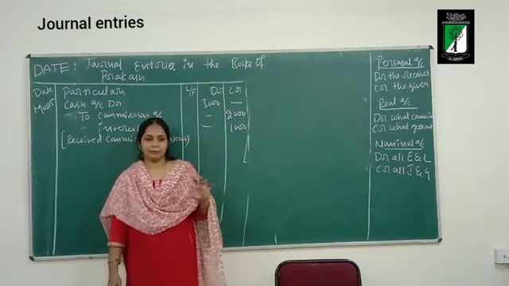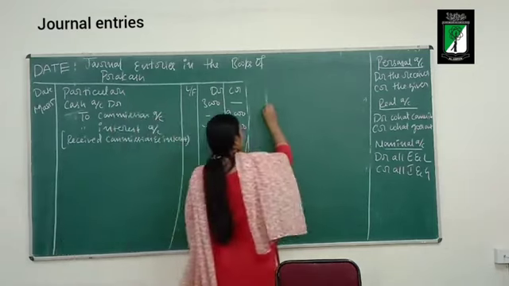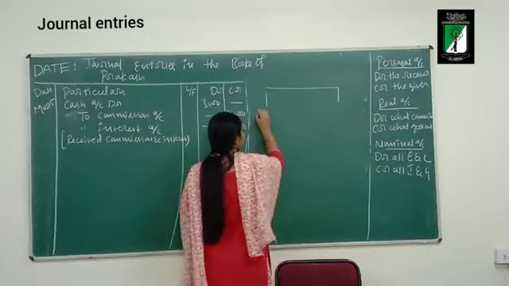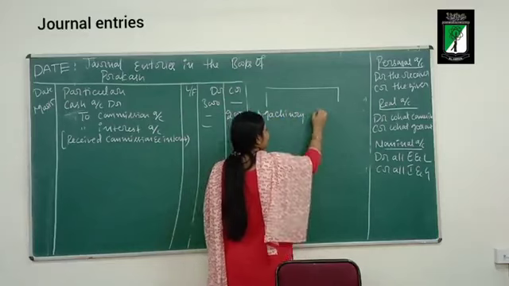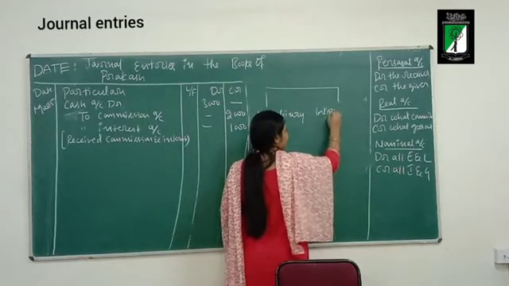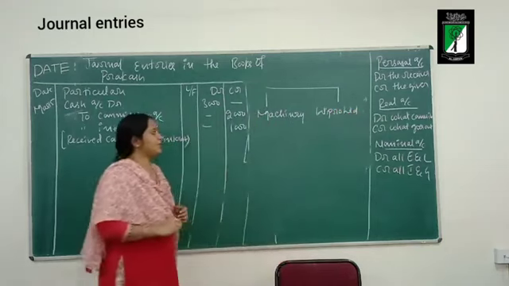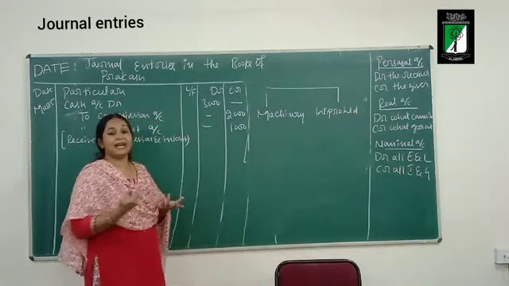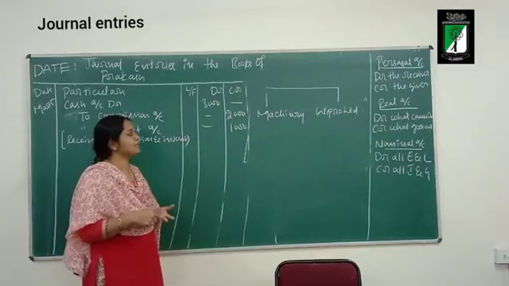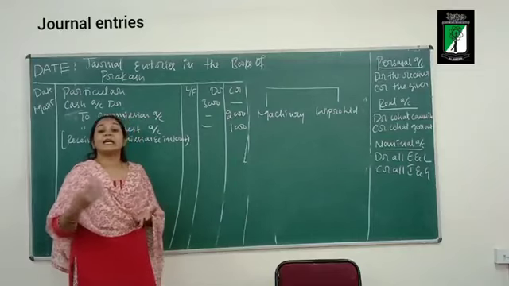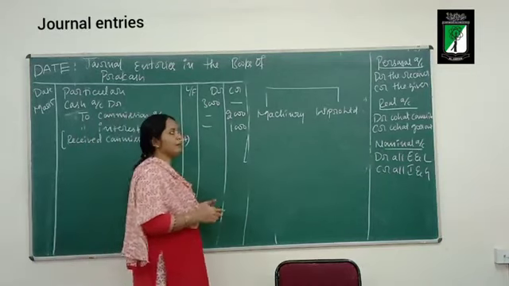The business has purchased a machine from whom? From Wipro Limited. So the name of the party is given, the party from whom the machine is being purchased. But cash is missing in the transaction. That means what type of purchase is this? It is a credit purchase.